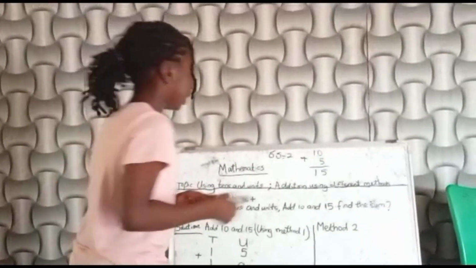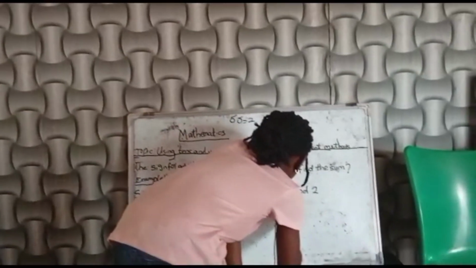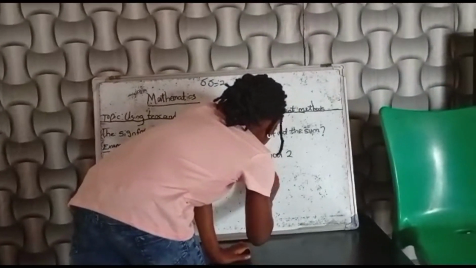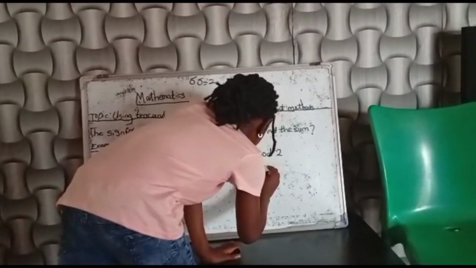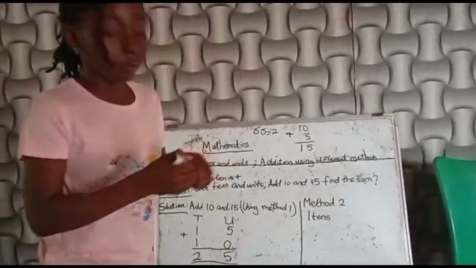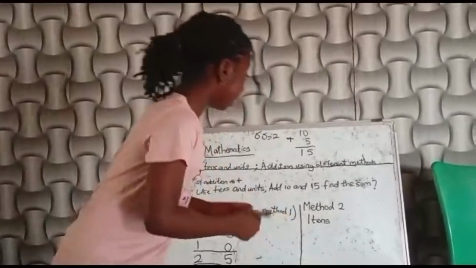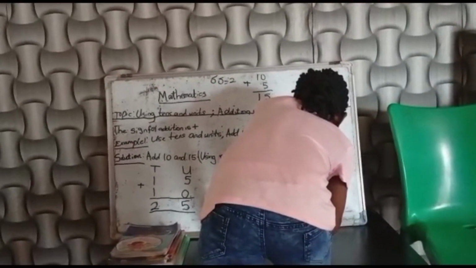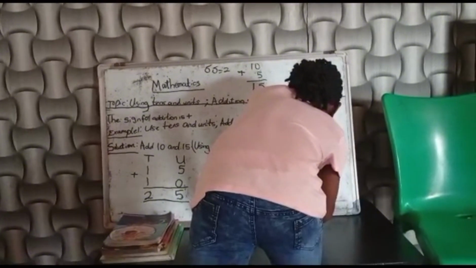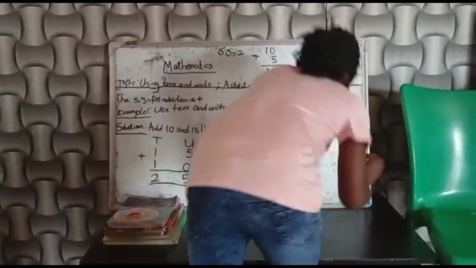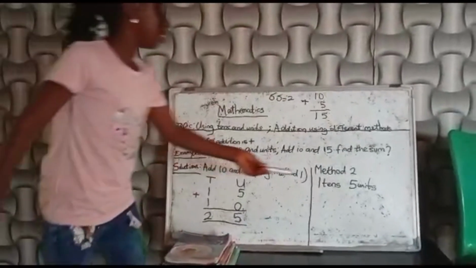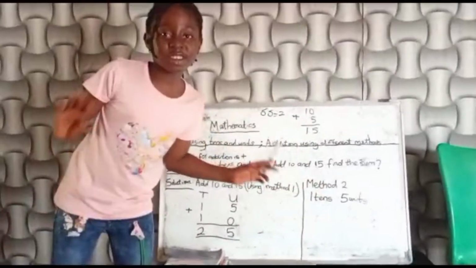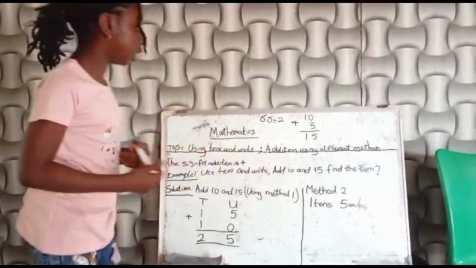So we're going to write it like this. One ten goes like this. Five units. Guys, are you getting it? It's very simple. There's no confusion there.